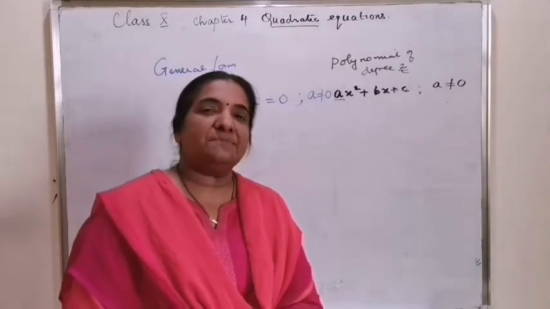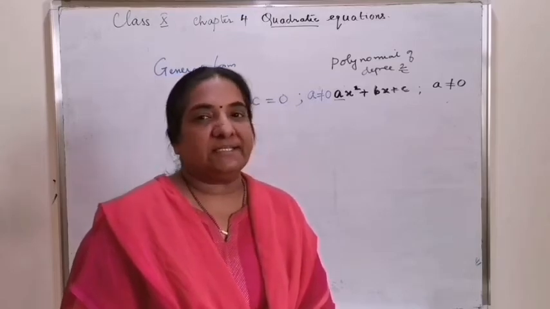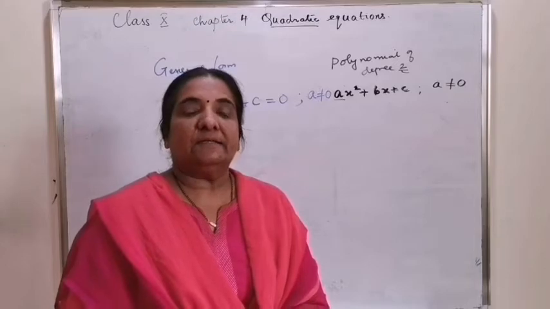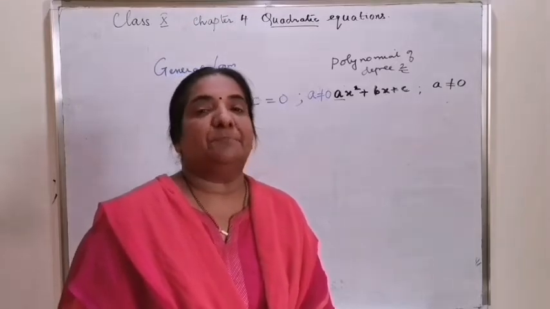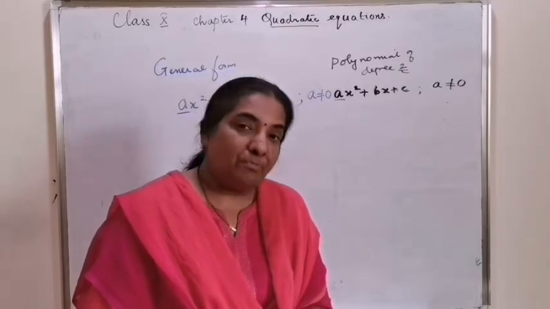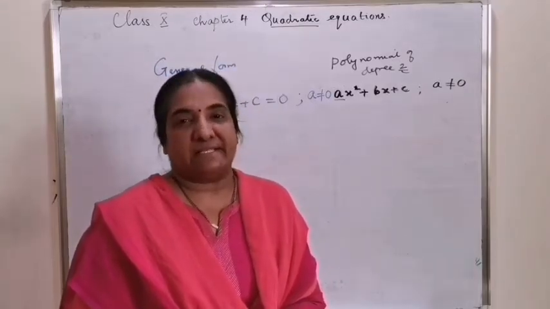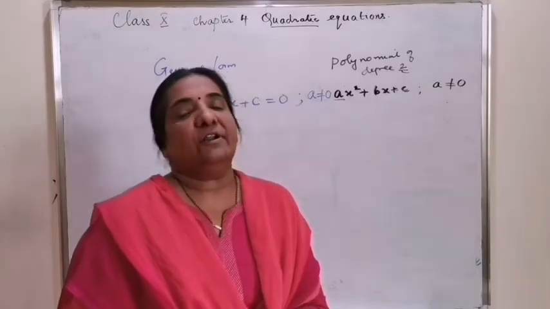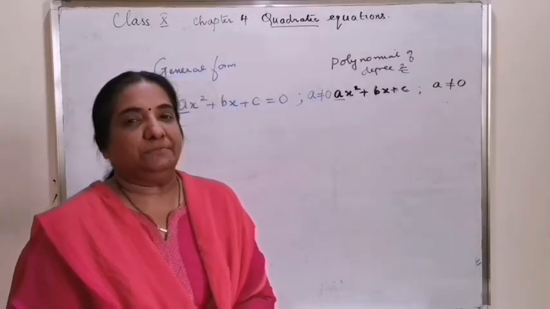There are three ways by which we can find the solution of a quadratic equation, and as the word quadratic describes the power of the variable as 2, there can be a maximum of 2 solutions or 2 zeros for a quadratic equation.